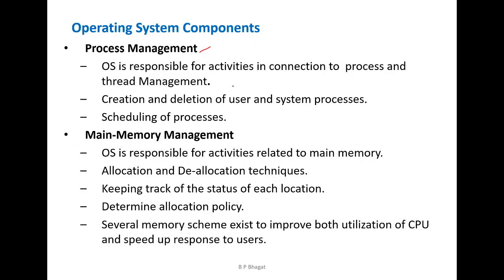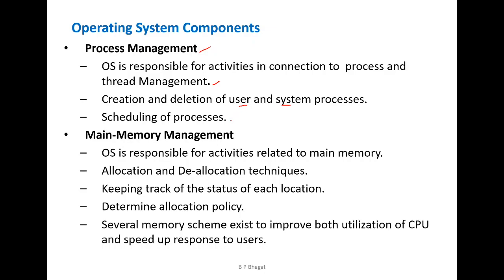So the operating system is responsible for activities in connection to process and thread management. Activities related to process may be the creation and deletion of processes. Process may be user processes or system processes.